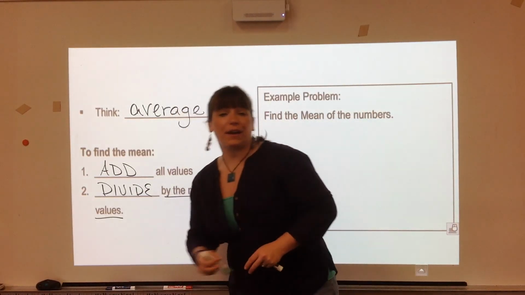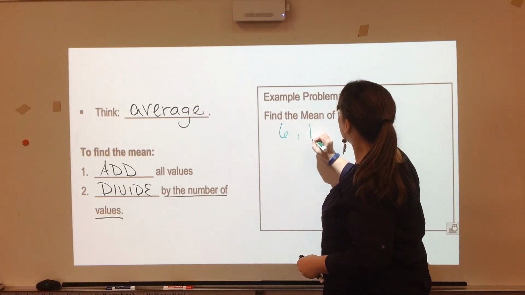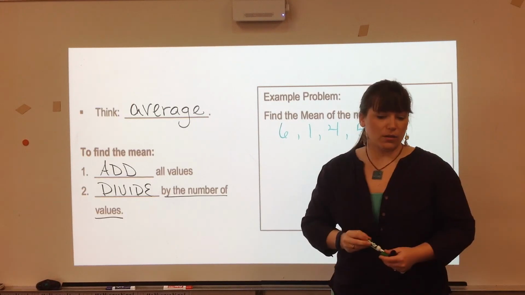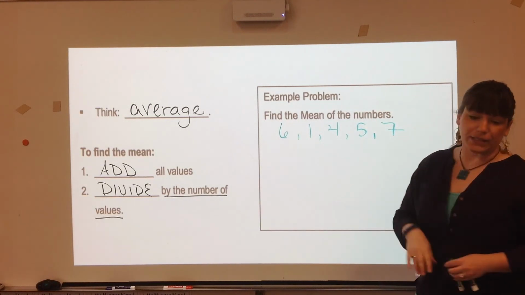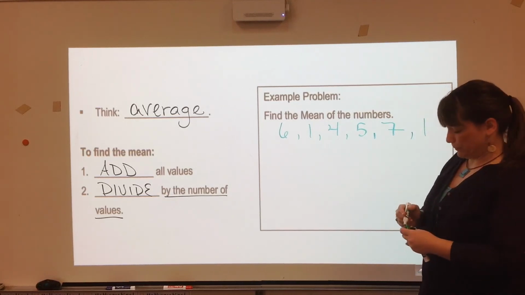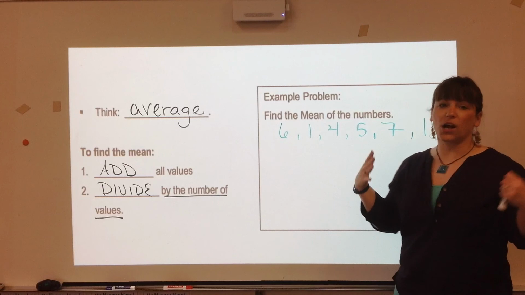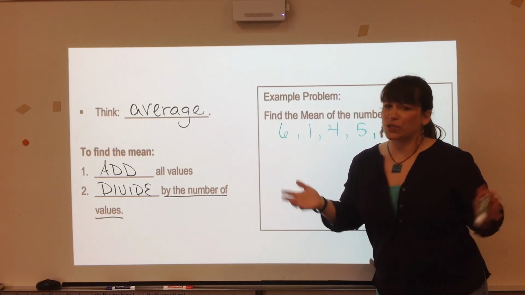So we're going to have a list of numbers to start with, and they're just in any random number order. So we have a 6, a 4, 6, 1, 4, 5, and a 7, and then a 1. So 6, 1, 4, 5, 7, 1 is our data set. We asked a question, maybe, what is your favorite number?